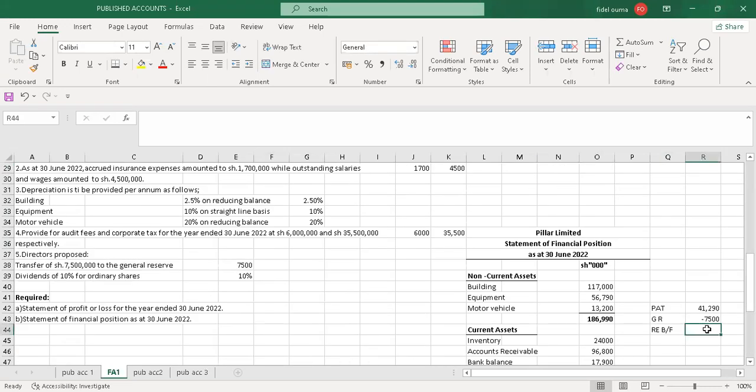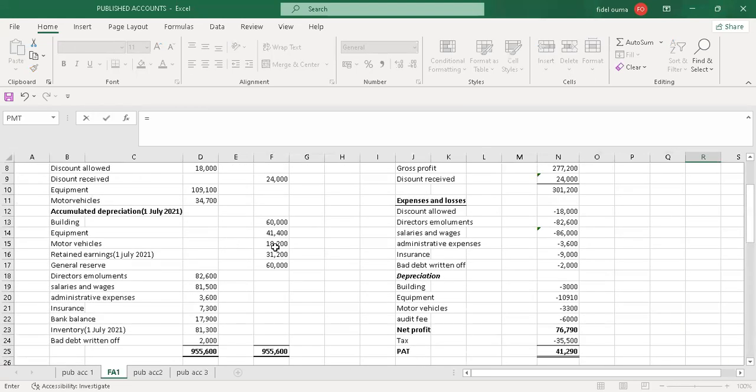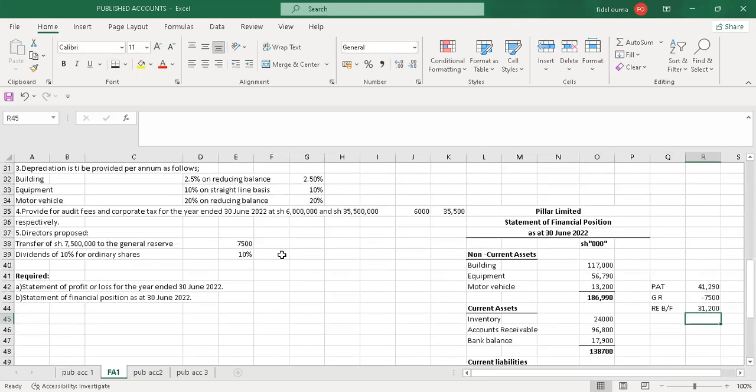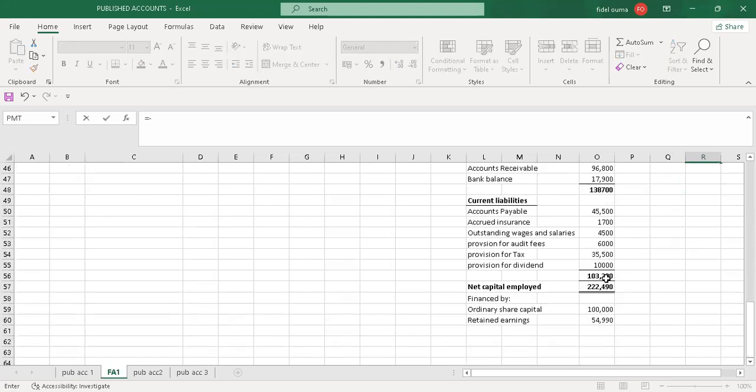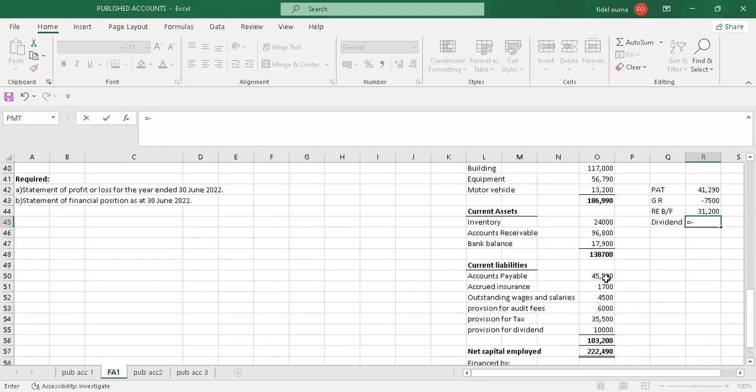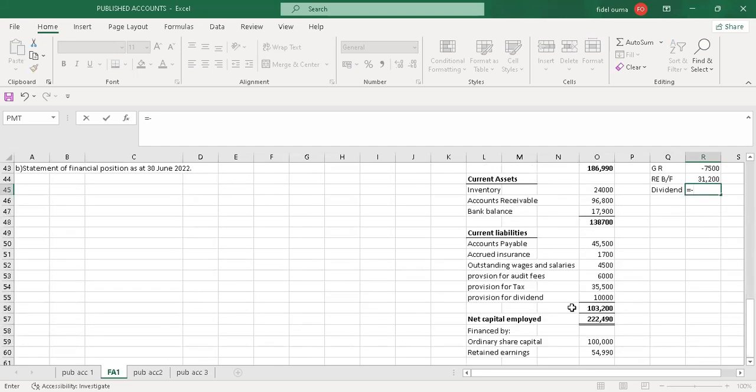So let me just say equals, then I pick the value and add it back. Then you pay dividend. This is actually what I've done down there. I'm just trying to explain to you so that you can understand. When you pay dividend, it reduces the retained earnings, so I'll subtract what was paid for dividends.